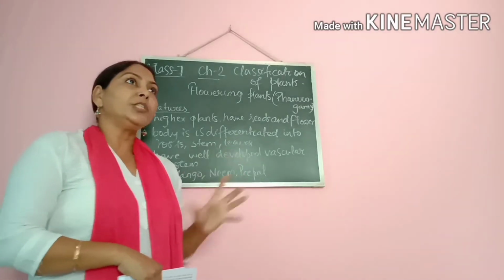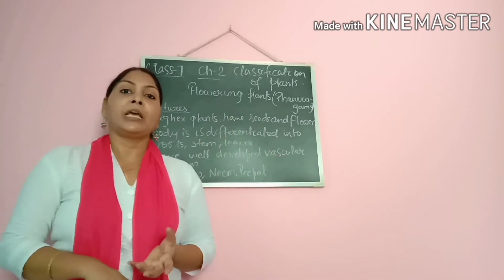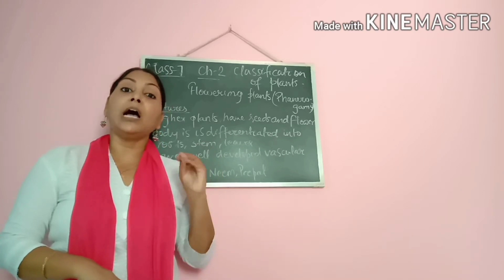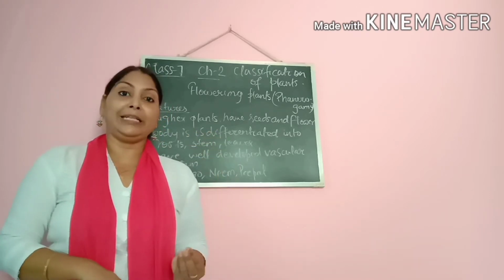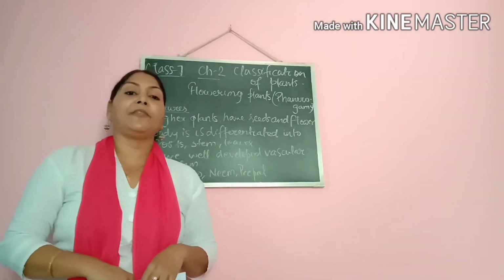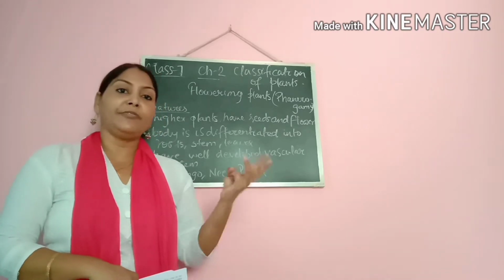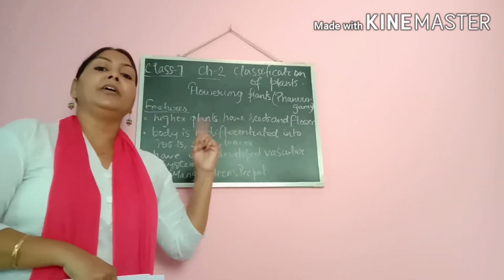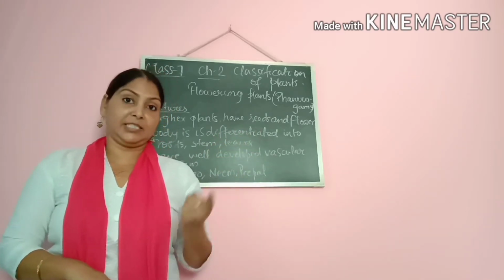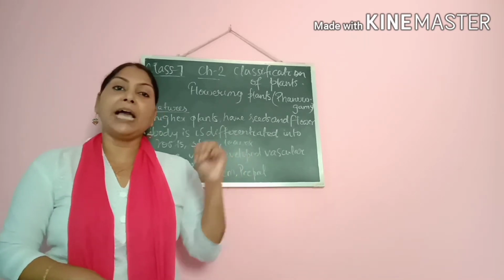So which kind of plants come under this category? Basically all the multicellular plants and all the higher organisms of plants come under phanerogames, that is flowering plants. Now what are the other features of flowering plants? I told you the first feature, that they are multicellular and all the higher plants are included in this category. Second, they have seed, fruit and flowers.